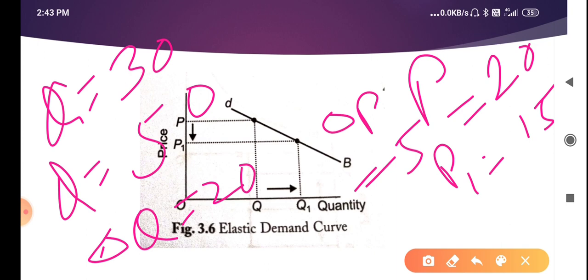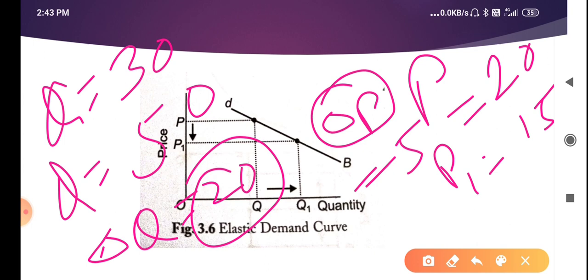So there is a little bit of change in the price of the commodity and more change in the quantity demanded. This condition is known as elastic demand. Why is it known as elastic demand? Because there is more change in quantity and less change in price. So that's why demand is elastic.